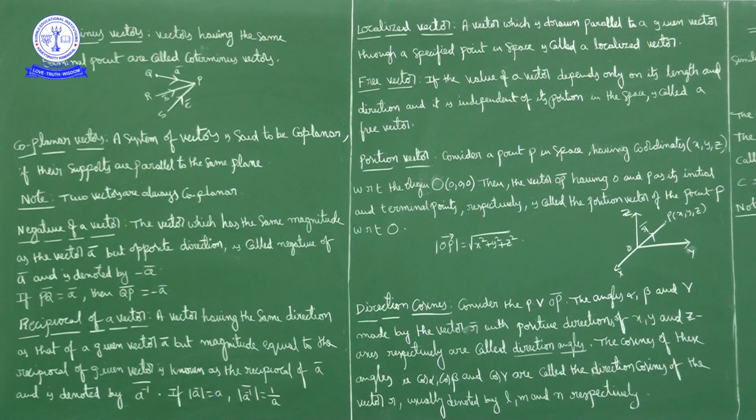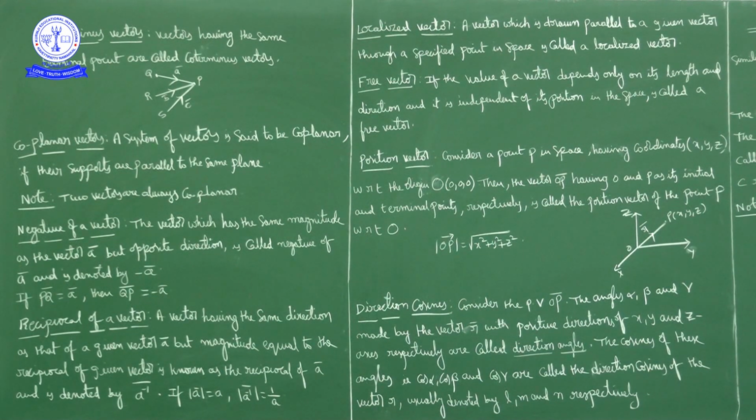A free vector can be taken anywhere in space by choosing an arbitrary initial point. Simply, suppose this is a vector r bar. Now this vector we can shift somewhere else without changing its direction. Through any point in space considered as the initial point we can draw a vector.